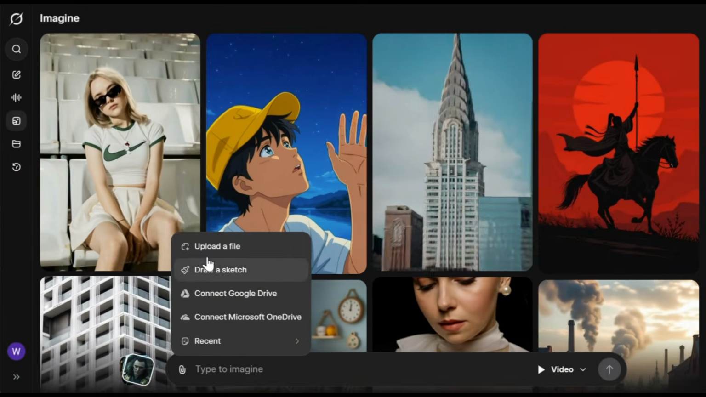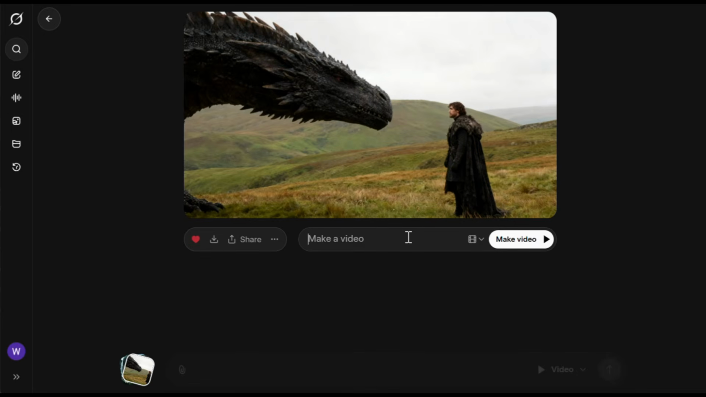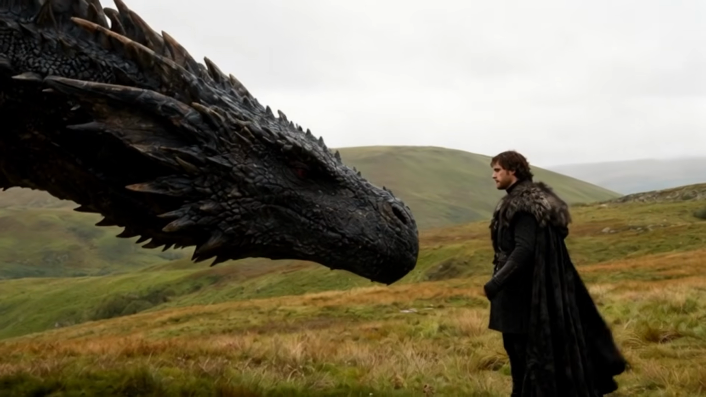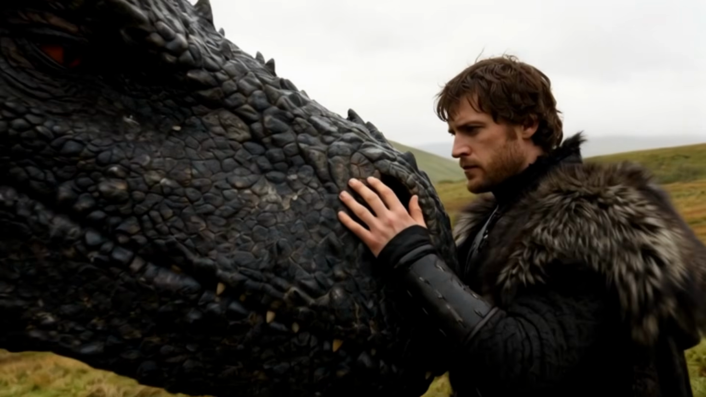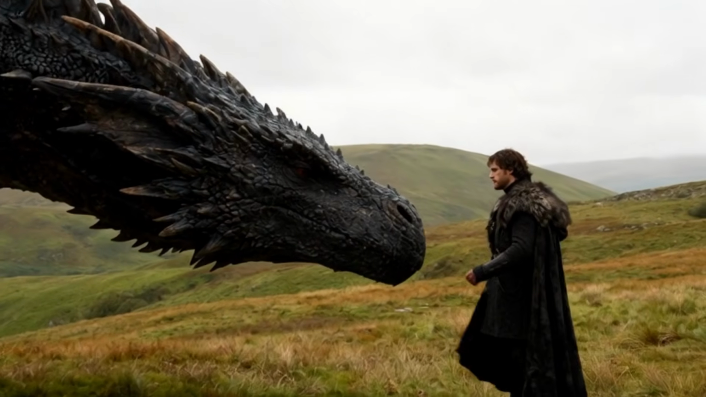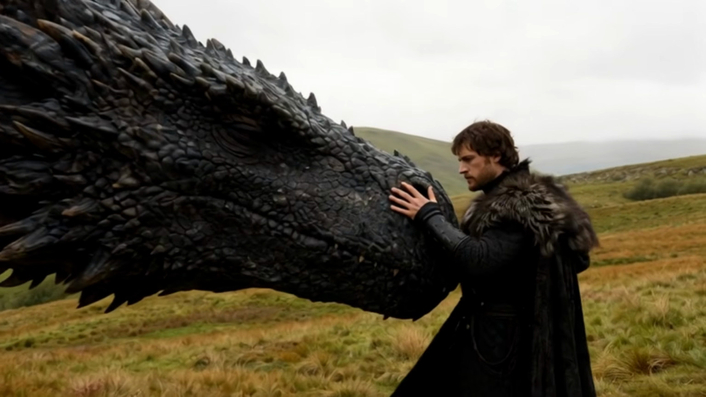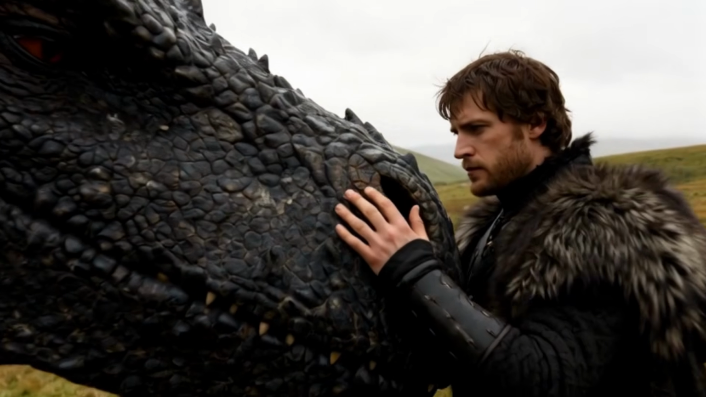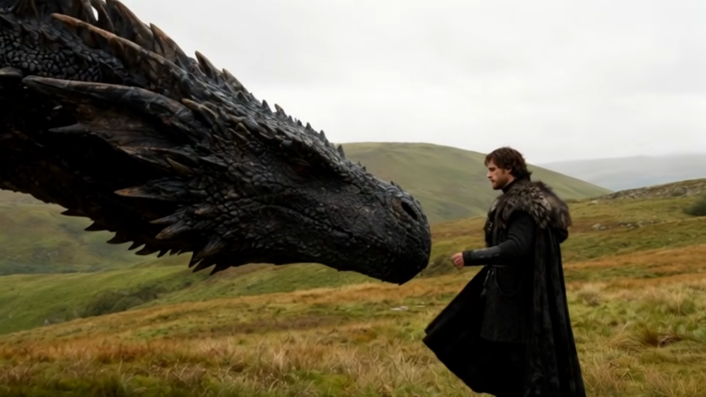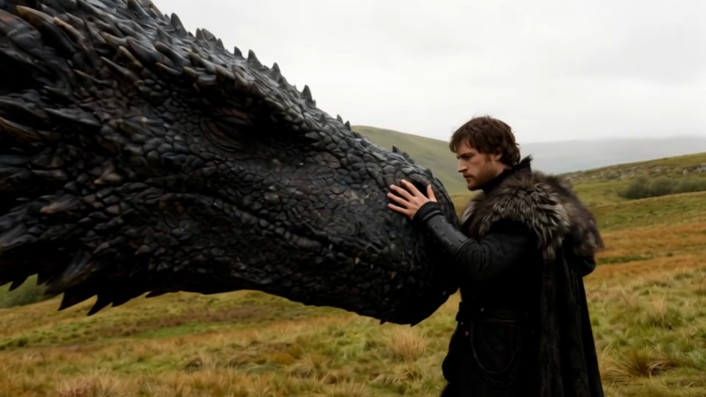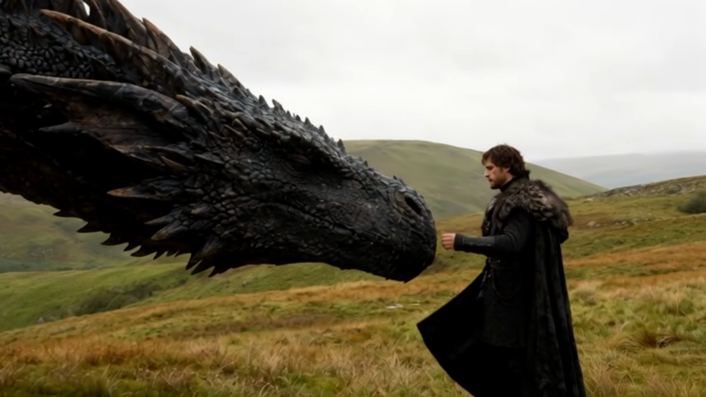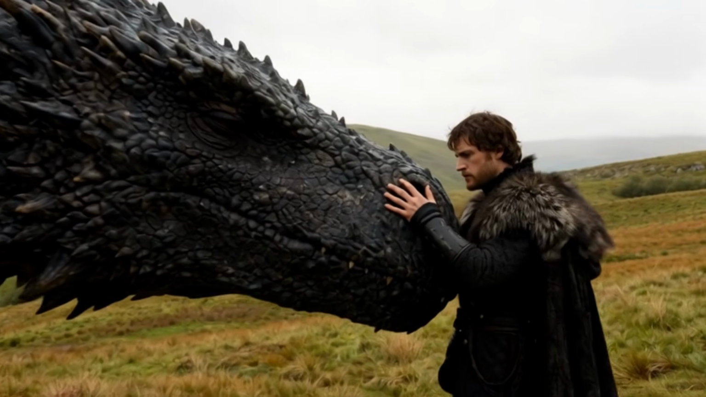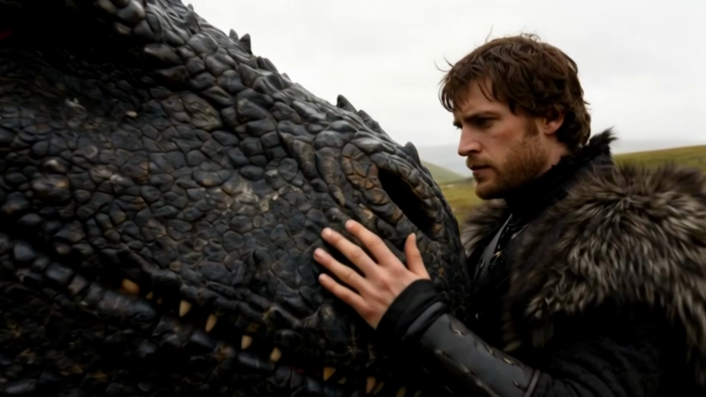Let's try one more. I'll upload this image, write a simple prompt, hit generate, and here is the output. This one is also outstanding. The details are on point. The dragon's textured scales, the cloak's fur trim, even the dragon's eye watching him. The setting adds that Game of Thrones vibe with the hills and overcast sky. Their interaction feels real too, especially his hand on the dragon and that serious expression. Grok really delivered.